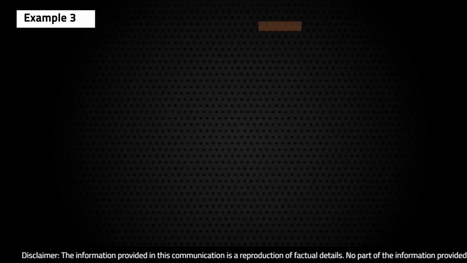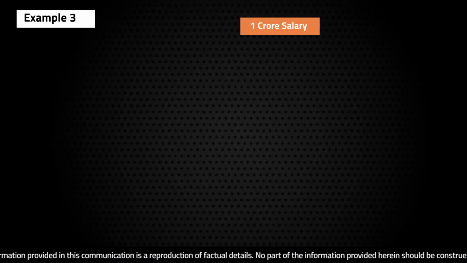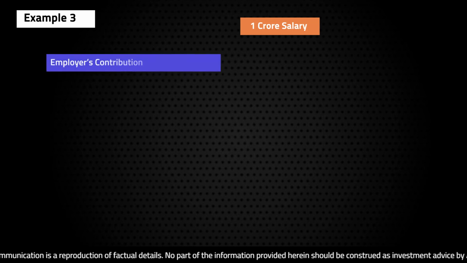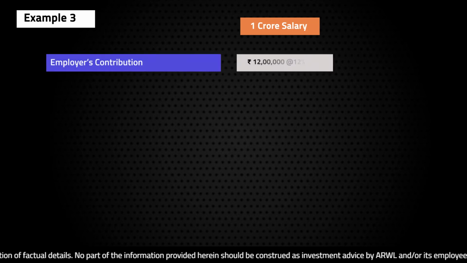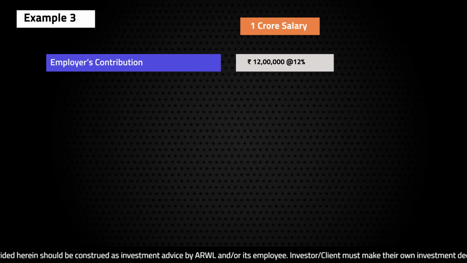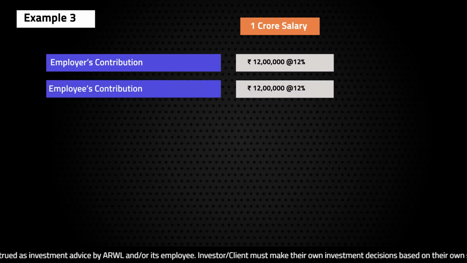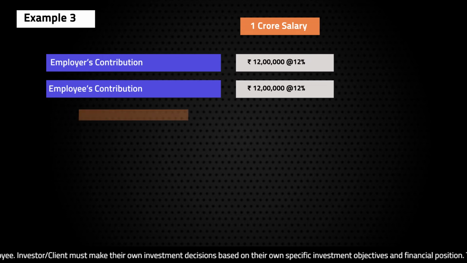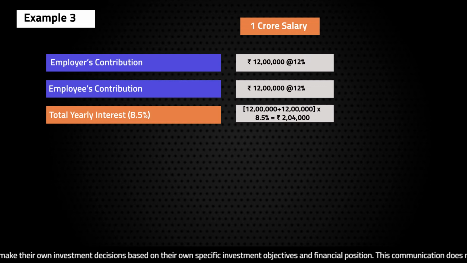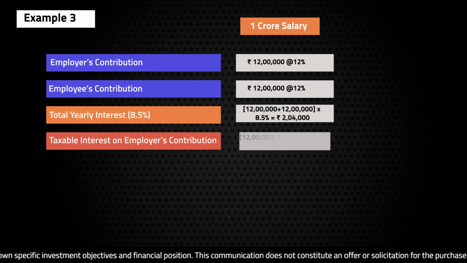Now let's take another example where the basic salary of an individual is 1 crore. In this case, the employer's contribution will be 12 lakhs, 12% of basic salary of 1 crore. Employee's contribution will be 12 lakhs, 12% of basic salary of 1 crore. Yearly interest of course at a pre-tax level is 8.5%. Now let's understand the tax impact.